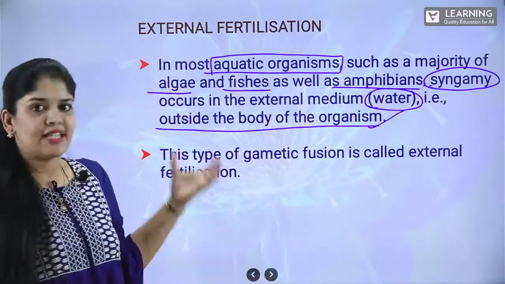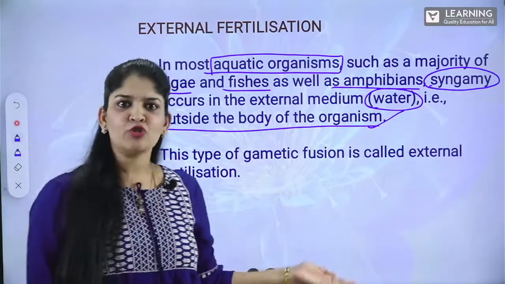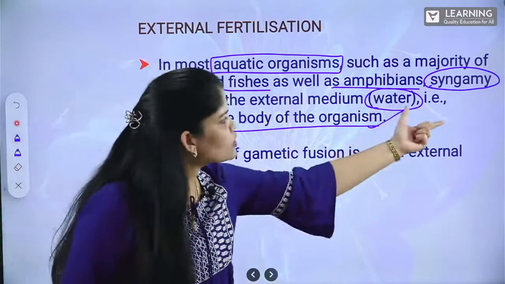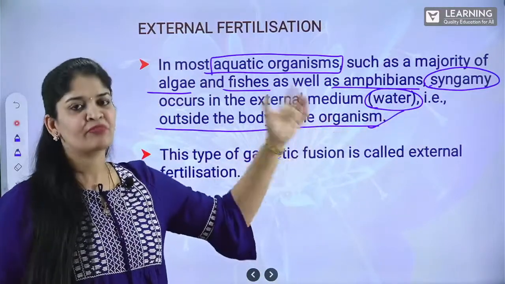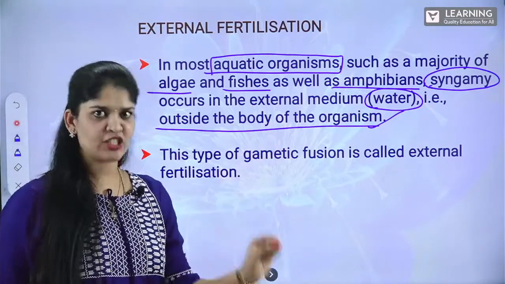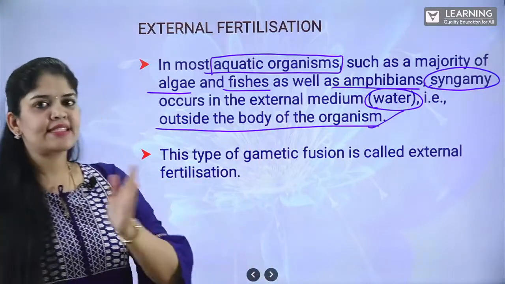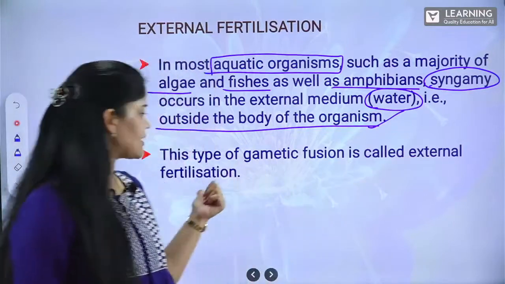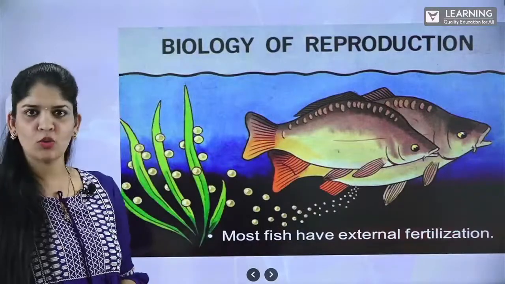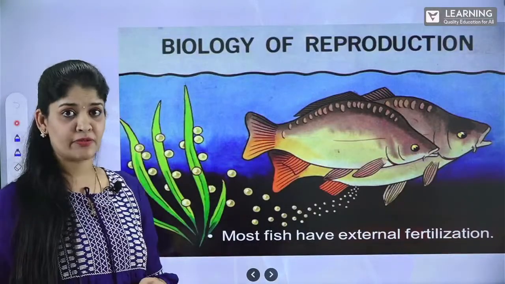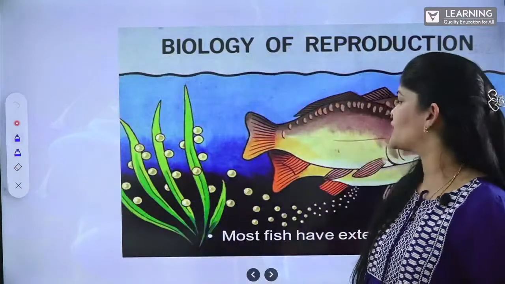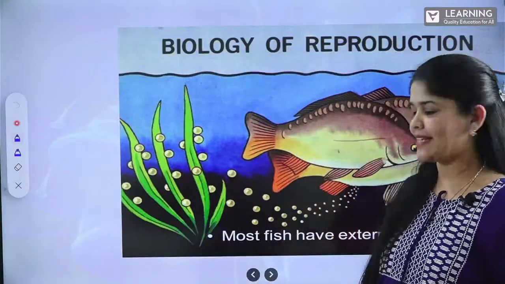Now, this type of gametic fusion, this type of syngamy, as it is happening outside the body of an organism, we are calling this type of fusion of gametes, fertilization, syngamy, as an external fertilization. Now, this is a picture of fishes, amphibians, where we are moving on to the amphibians. Here is an aquatic example.